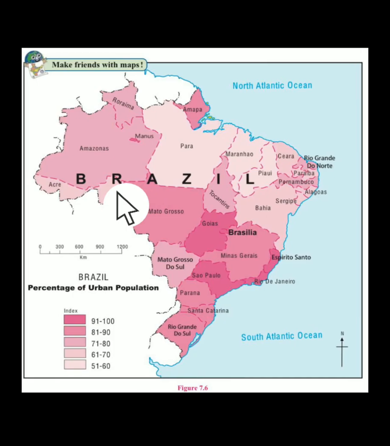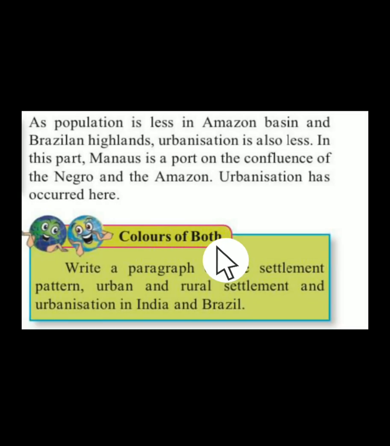My dear students, I would like to show you a place. Here you can see Manaus. This is the only place with quite high population in the Amazon basin. Why? Because it is a very important place, a place of confluence. Confluence is nothing but the meeting of two rivers, that is Negro and Amazon. Two big rivers are meeting over here. Don't forget this sentence, it is a very important sentence: Manaus is a port of confluence of the Negro and the Amazon. Therefore the only place in the entire Amazon basin with very high population is Manaus.